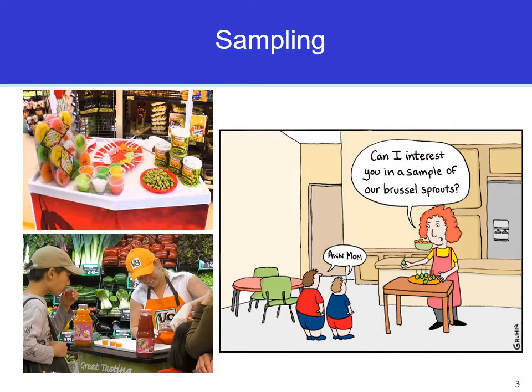If you remember, we defined sampling or a sample as a subgroup or a subset of the population that is randomly selected. But we want to go deeper to define what sampling is.